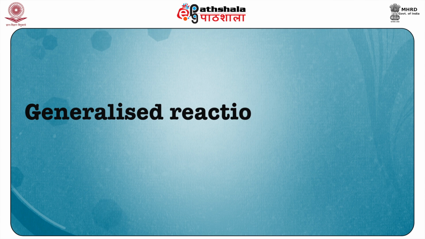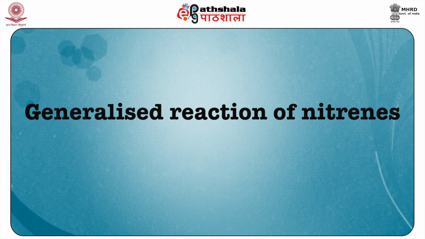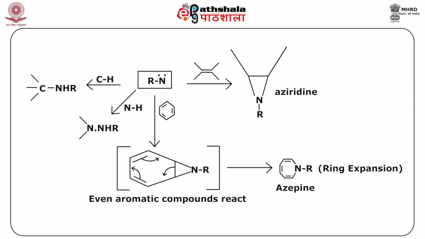Now, after the formation, let us look at the generalized reactions of nitrenes, and as you can see here, starting from nitrenes, there can be insertion between the CH bonds whereby you get the products like RNHR. There can be insertion between the NH bond where you get the products RNHR.